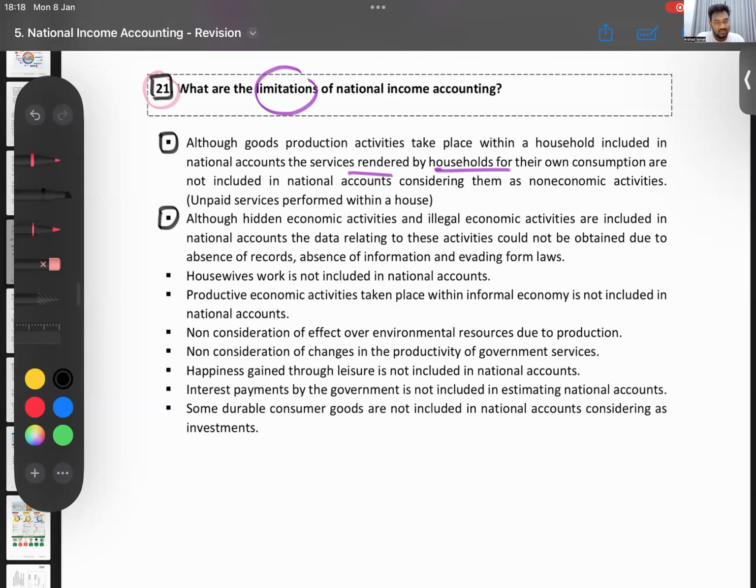Let's say one of you asks, "Sir, can you do an individual class for me?" I got so many messages from the 2023 batch who just did A-levels. One fellow dropped me a text one day before the paper. The paper was on the 4th of Jan, and he dropped me a text on the 3rd of Jan. I don't know why he did it. On the 3rd of Jan, he calls me and says, "Sir, can you do a class for me?" I asked which batch. He said he was doing the exam tomorrow. And what does he want to cover? He wants to cover the entire Unit 7.